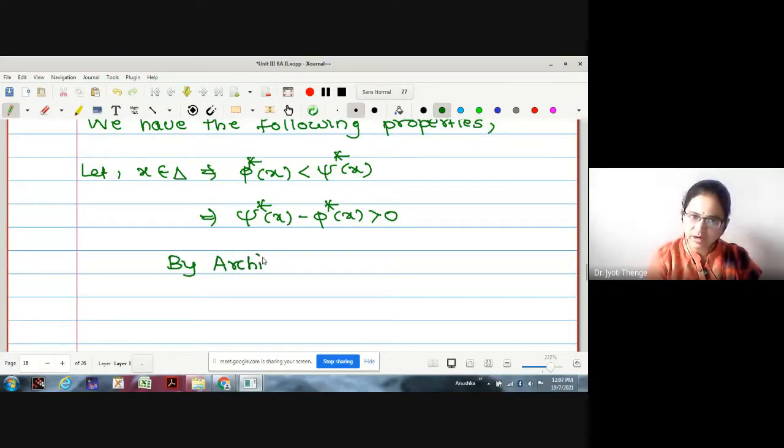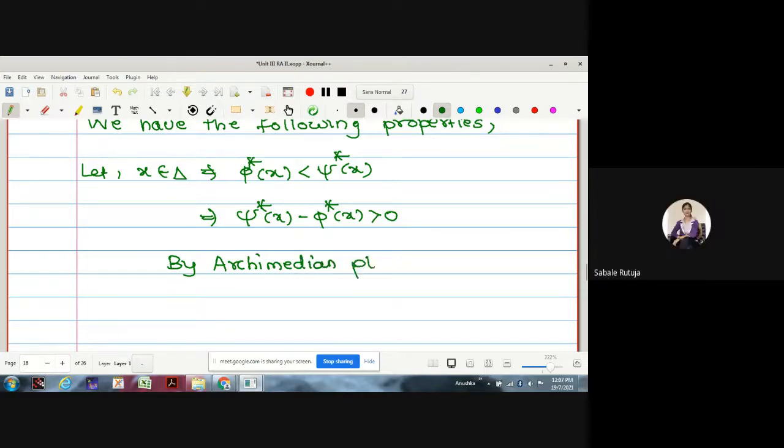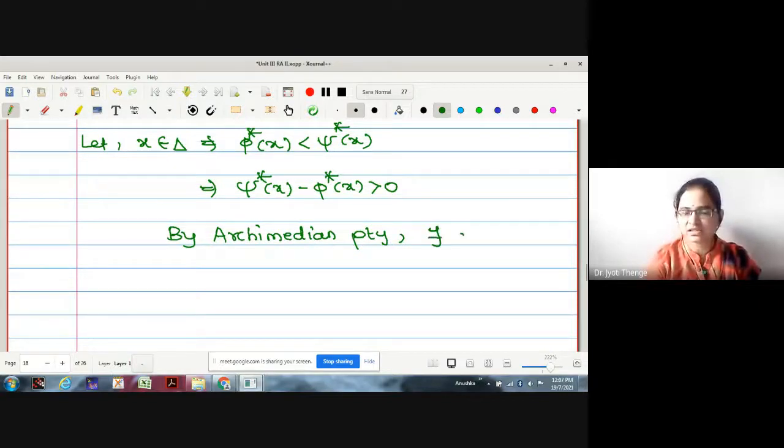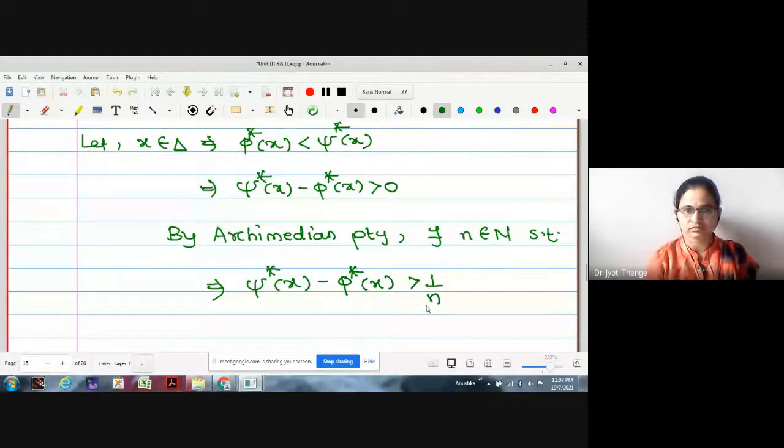I think you are familiar with Archimedean property, no? Yes, ma'am. By Archimedean property, may I write there exists a natural number n in N such that, what such that? This is a positive real number, therefore we can find a natural number such that this is greater or equal to 1 by n, right? This is greater or equal to 1 by n.